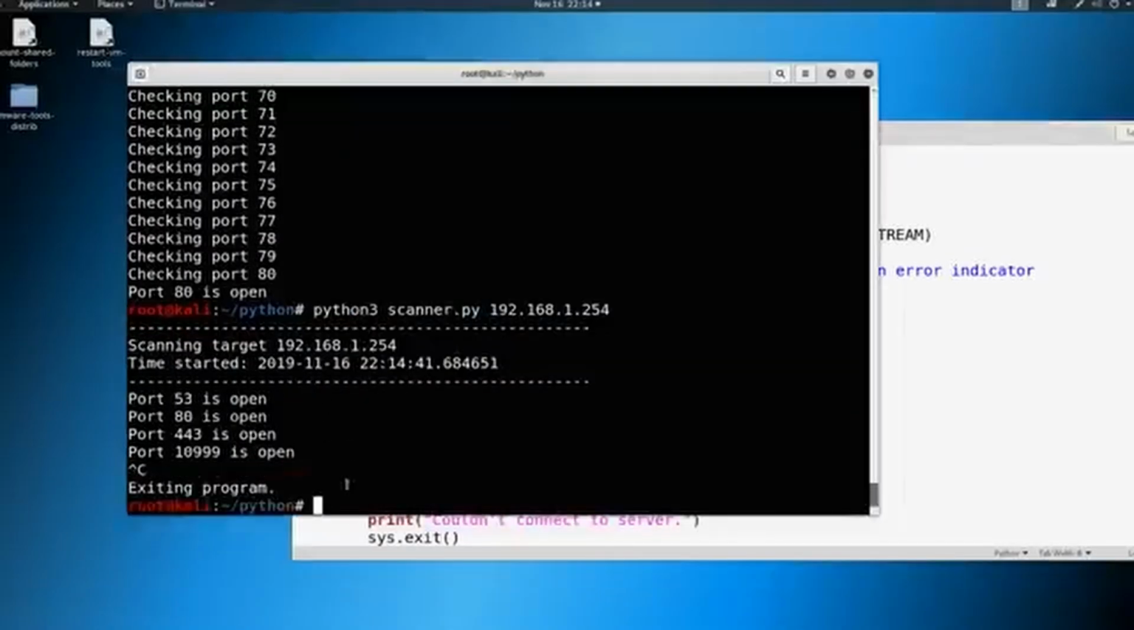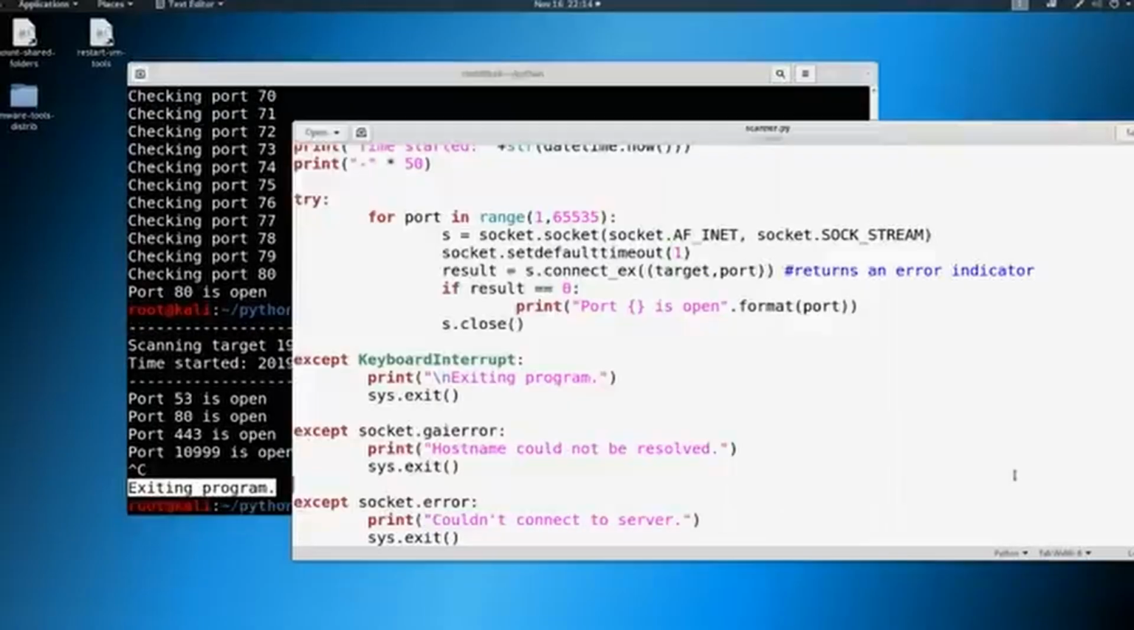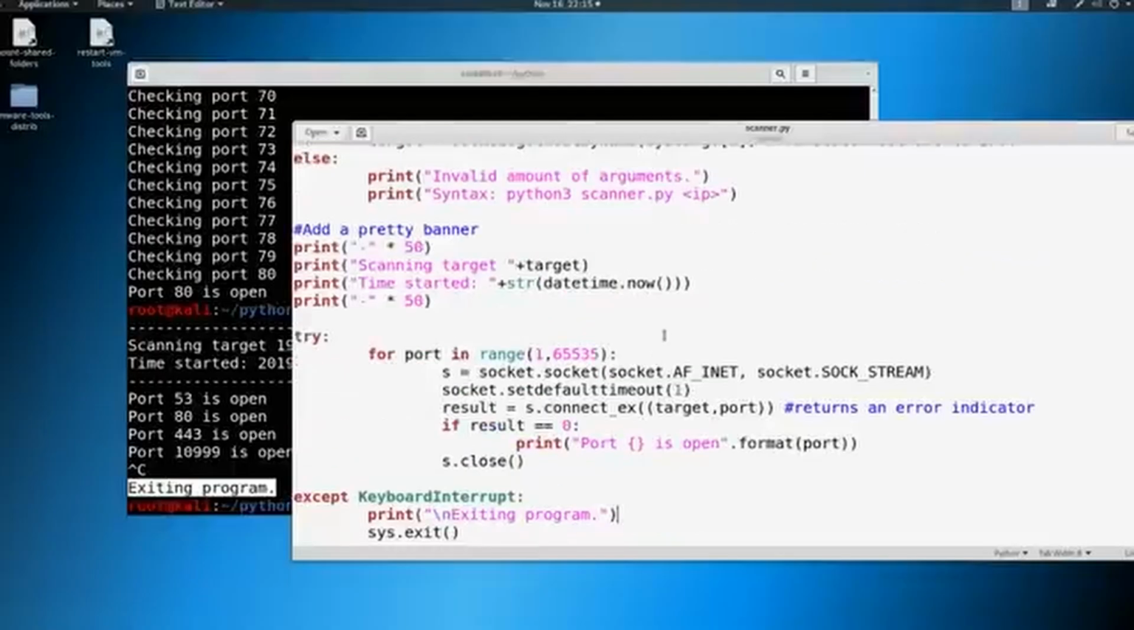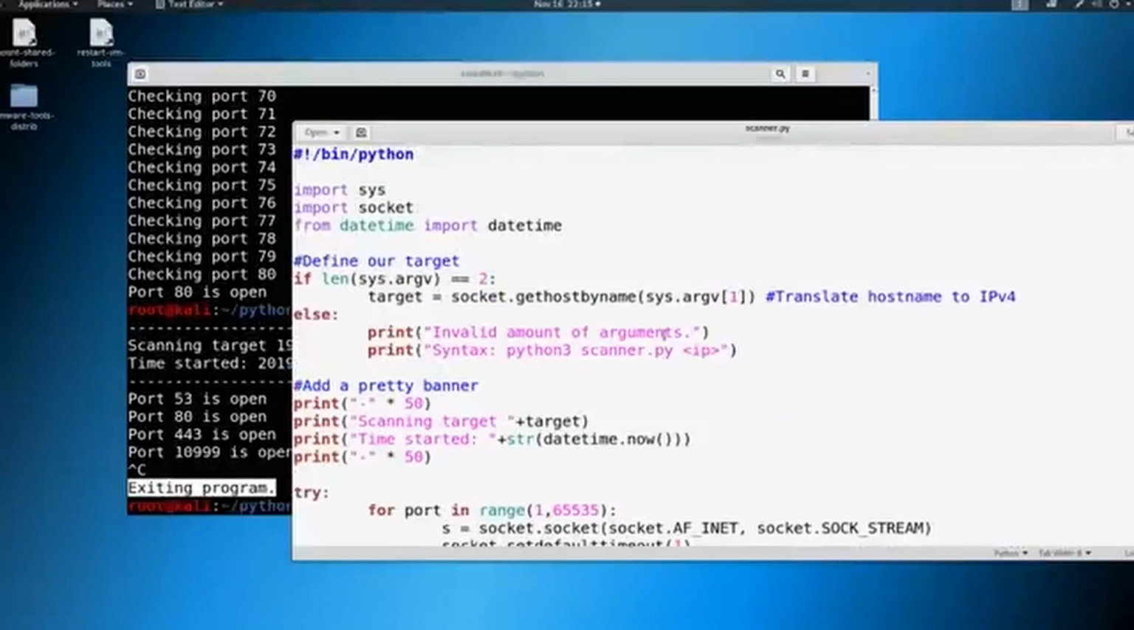So I'm going to go ahead and Control C, and you can see now, "exiting program", our keyboard interrupt worked. So everything is working really, really well. And that is it. That's it for the Python series, and hopefully this all made sense. This all built upon it.